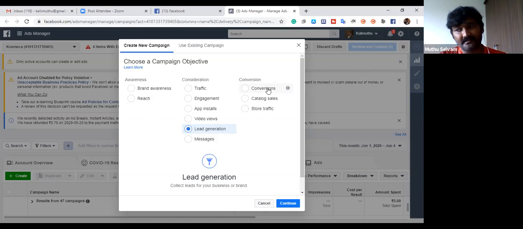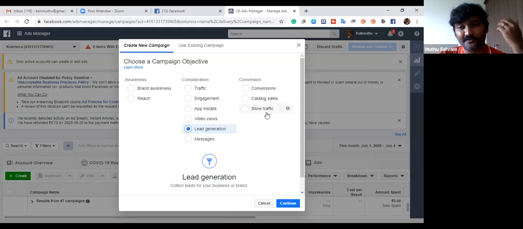Of course, for conversion you need to be a master of this kind of ad creation. There is another next level of conversion, but right now please don't go for the conversion methodology. I don't suggest it. And then there are catalog sales and store traffic, physical store traffic.